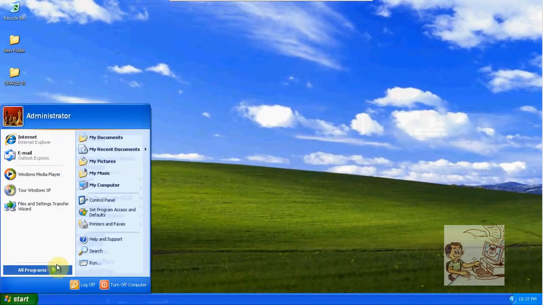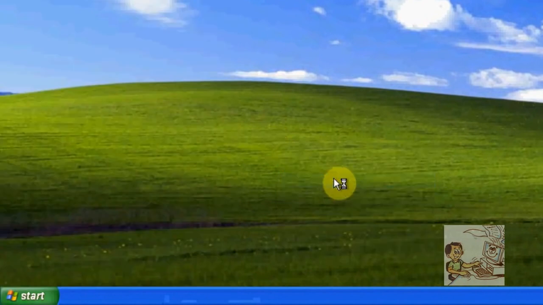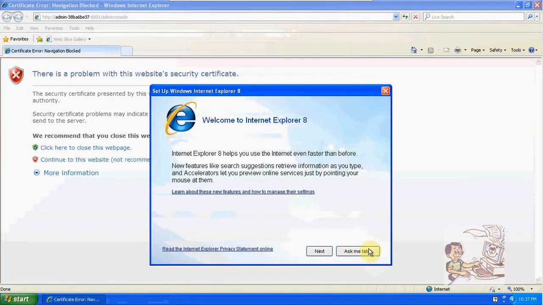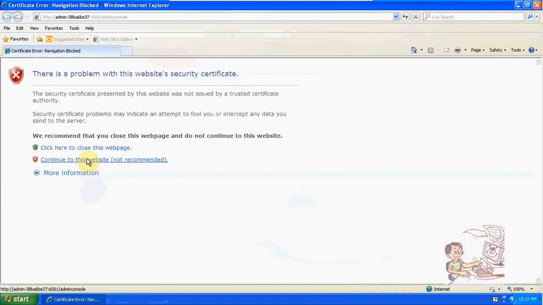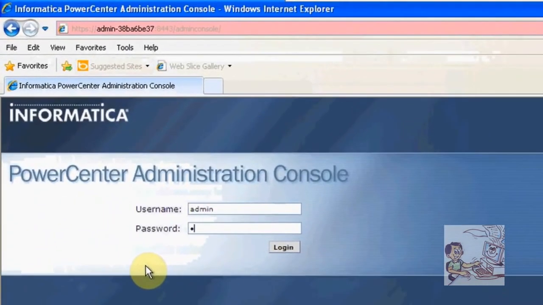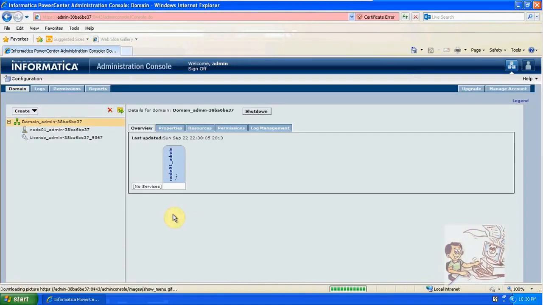Start all programs. Informatica services. Power Center Administration Console. Here click on continue to this website. Admin, Administration Console. So this is the administration part. Here we are creating repository and integration service. After that we can start the client.